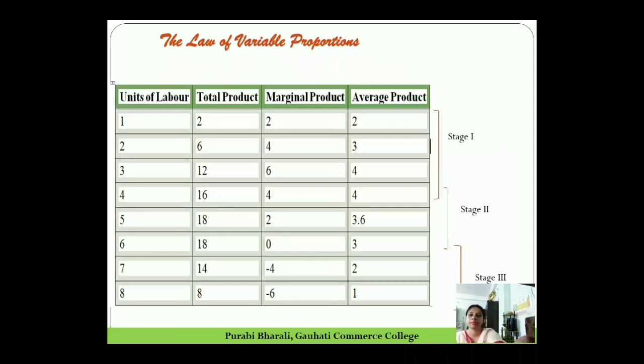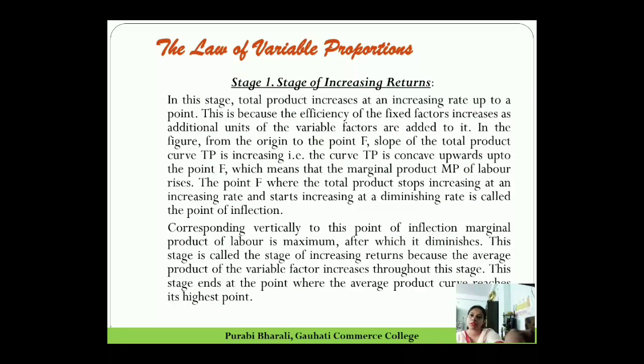In the 3rd unit, total production is 12, marginal production is 6. So that 6 and 12 is the point of inflection. The point of inflection is the point till where the total product is increasing at an increasing rate. After that it starts decreasing.